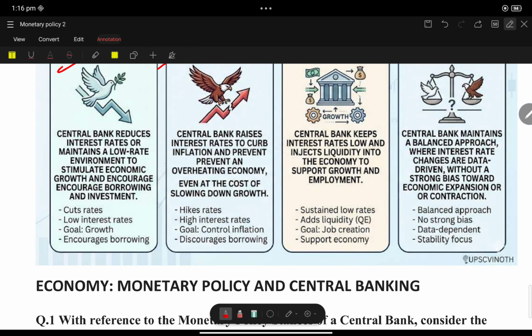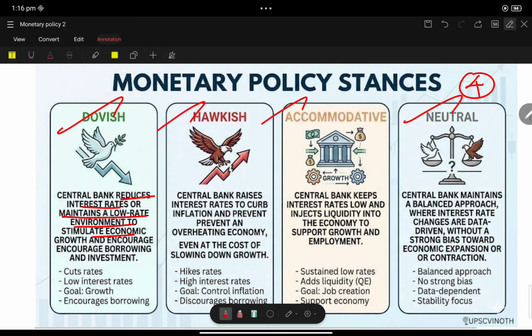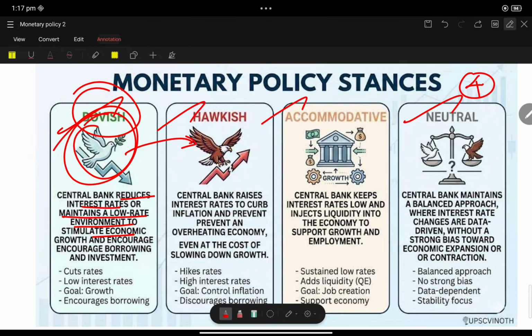The central bank reduces the interest rate, or maintains a low rate environment, to stimulate the economy. See, that is dovish. Low interest rate, high borrowing, development of the economy. Dovish rate. Hawkish rate is what? See, opposite to dove, it is hawk. It's very easy to get an idea of this kind of words. Dovish means a positive aspect, reducing the loan rate so that the economy can grow.